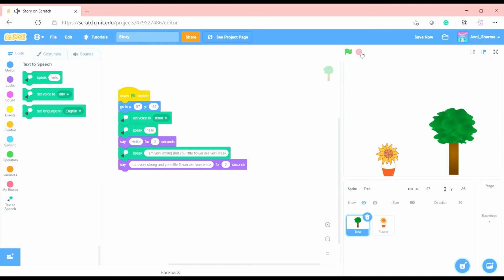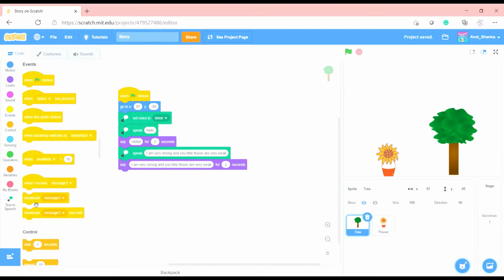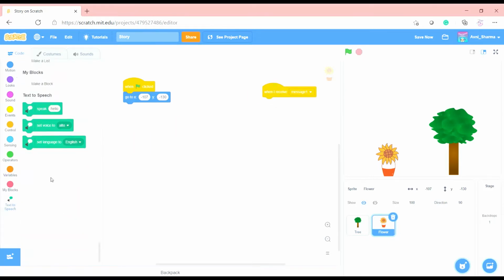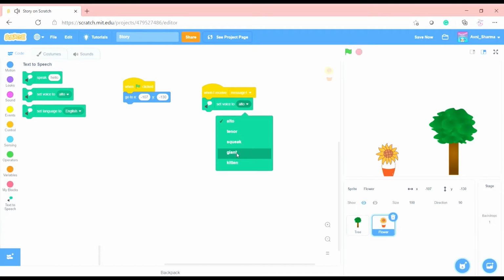And now we want them to know it's their turn. Like in the last video, I told you that we can broadcast a message to know that it's their turn. So we will set this girl's voice to a little cute girl. When they say hello, let's set the voice to a little bit cute. Let's make it squeak. Like now, hello. Now it's more nice.